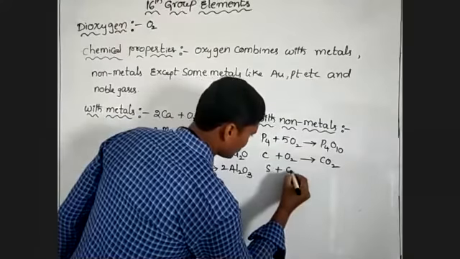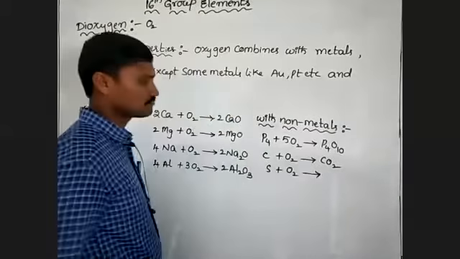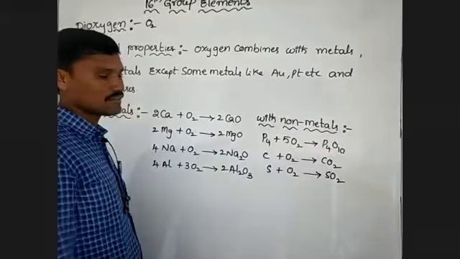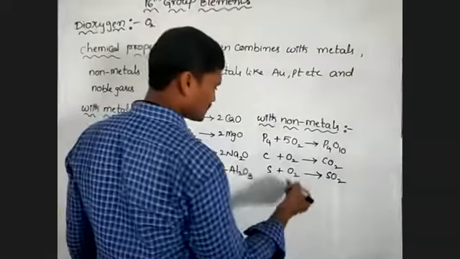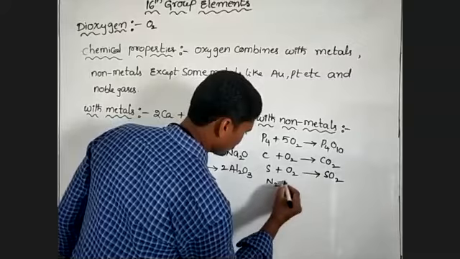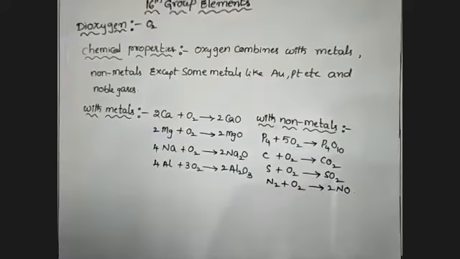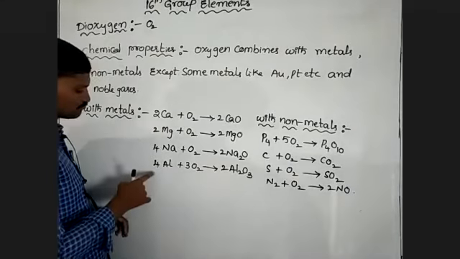And sulfur reacts with oxygen and it forms sulfur dioxide. And nitrogen also reacts with oxygen. It forms nitric oxide. These are all non-metals. So here, these are metals, and these are non-metals.